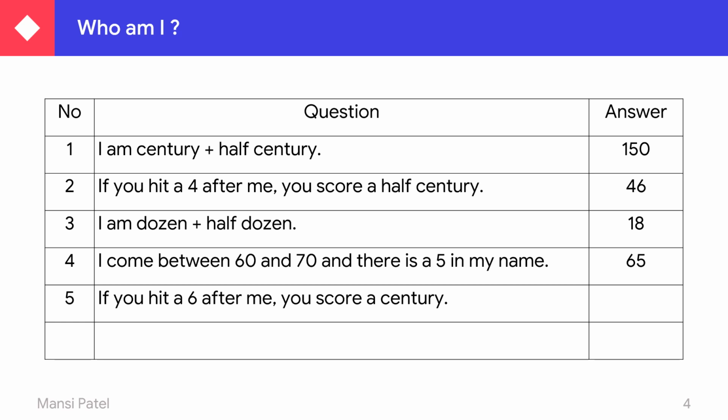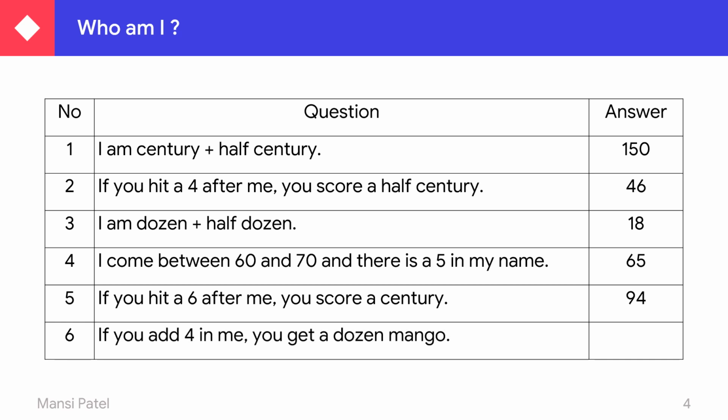Also you have to do backward counting, reverse counting by 6. So just remember and speak the backward sequence from 100 and skip 6: 99, 98, 97, 96, 95 and 94. So your answer is 94. If your score is 94 and you hit a 6, then you complete your century. So your answer is 94.